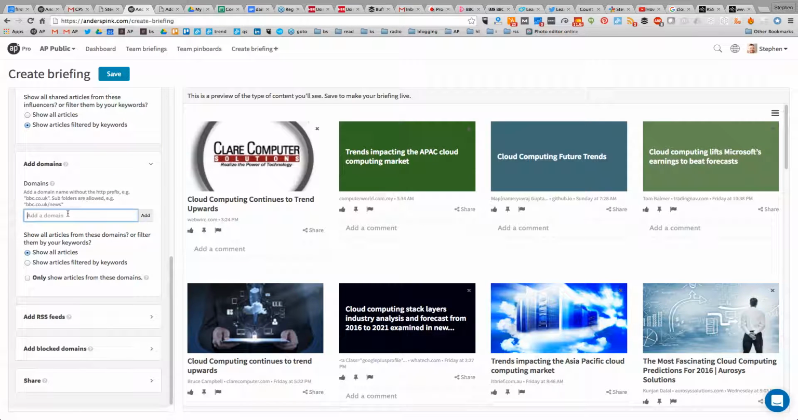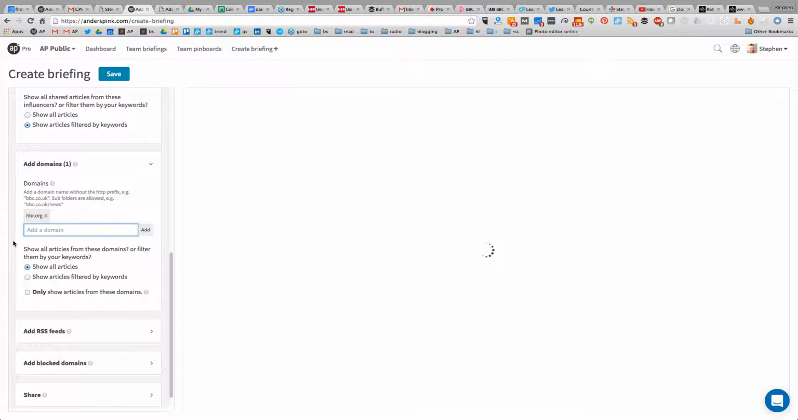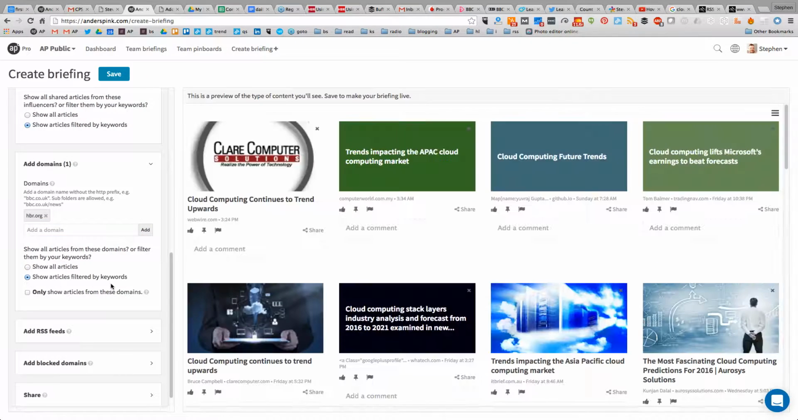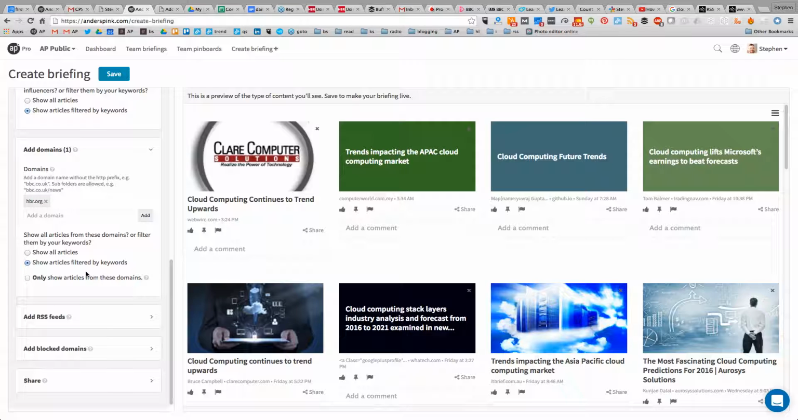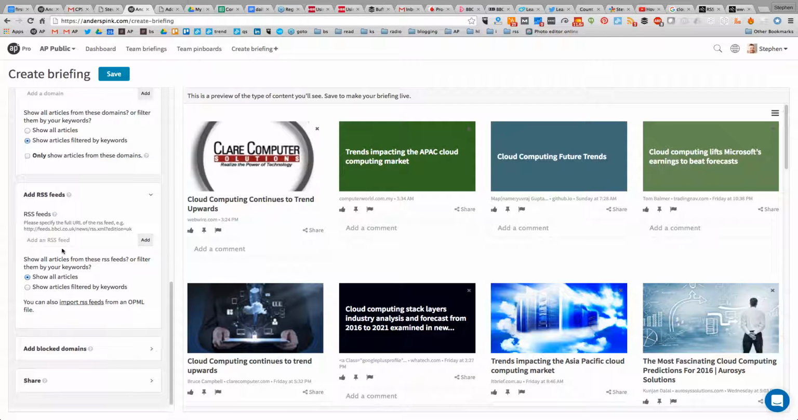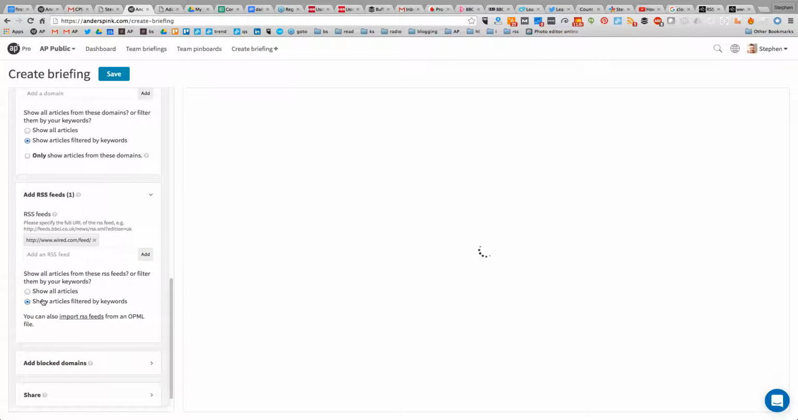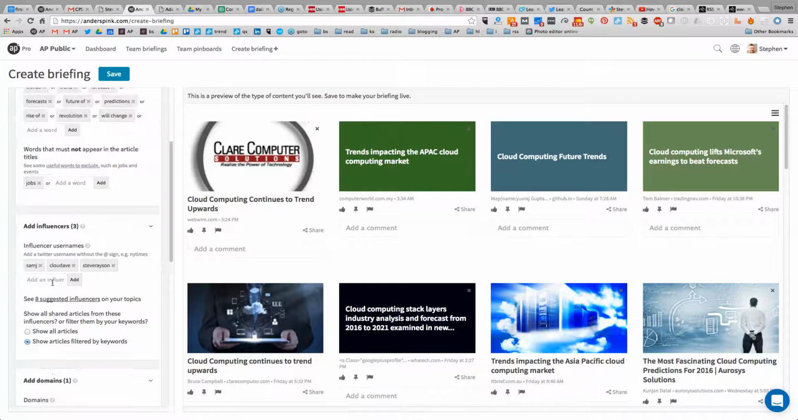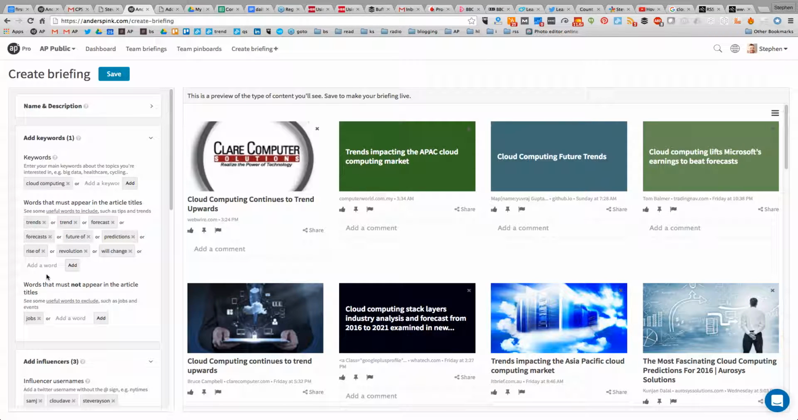Same with domains. If I want to add a specific domain, so Harvard Business Review, for example, and I want to see content that they share about cloud computing, I can filter it to show me only articles about cloud computing. Again, I don't want to see everything from the domain, just when it's on topic, because I want this to be a really focused, specific briefing. Same with RSS feeds. If you happen to use Feedly or another feed reader, you can bring your RSS feed straight in here. And again, filter by keywords, so I'll only see articles from the RSS feed from Wired when they're about cloud computing. So that, in a couple of quick steps, is how I create a really quick briefing.